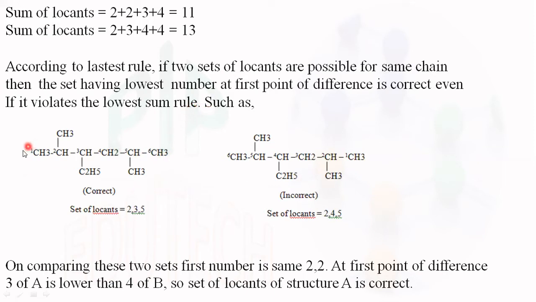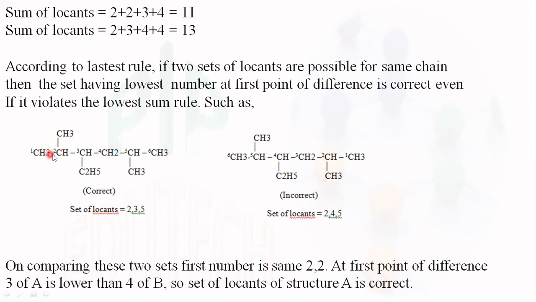When we are numbering 1, 2, 3, 4, 5, 6, second position, one substituent, third position, fifth position. In this other numbering, the parent chain is the same, but the substituent numbering is varied: second position, fourth position, fifth position.